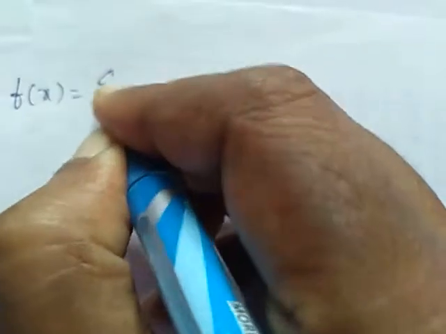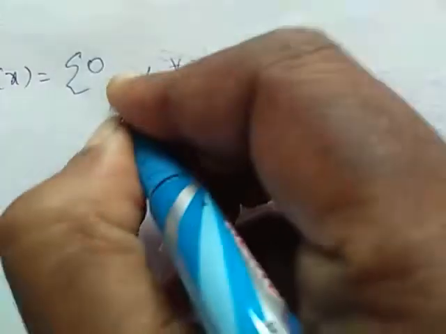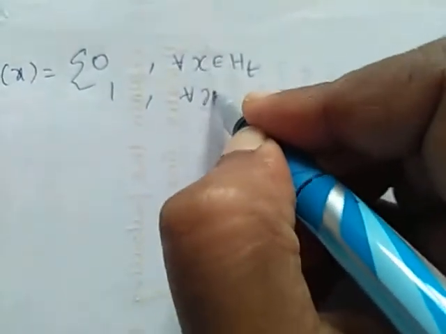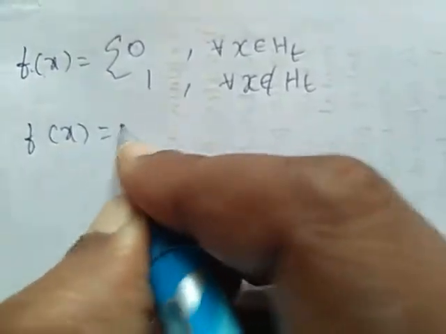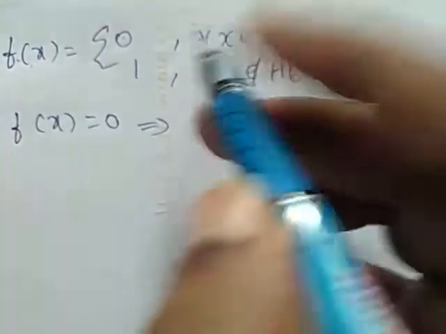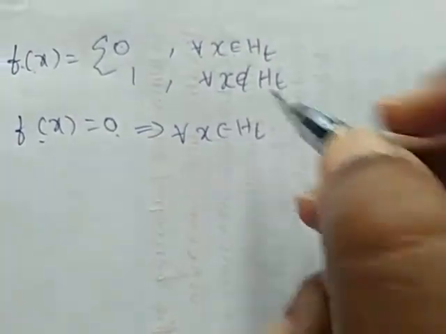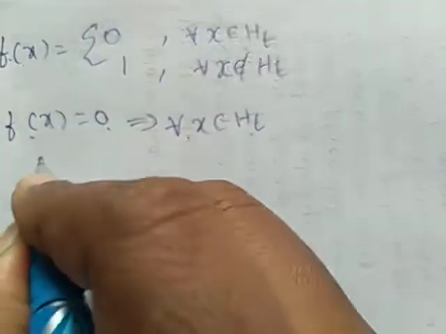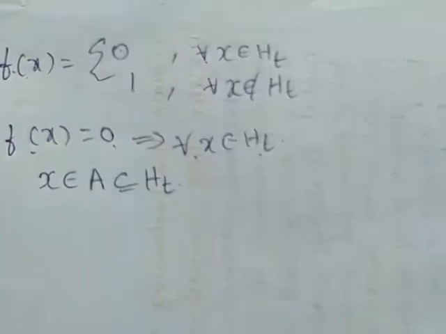So we get a function f of x equal to 0 whenever x belongs to h of t. Otherwise it is 1 for all x that does not belong to h of t. So f of x equal to 0 implies, whenever x belongs to h of t, x belongs to a, it should be a subset of h of t. That's what we have proved before, right?